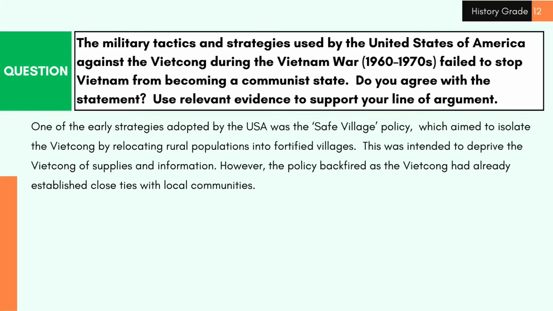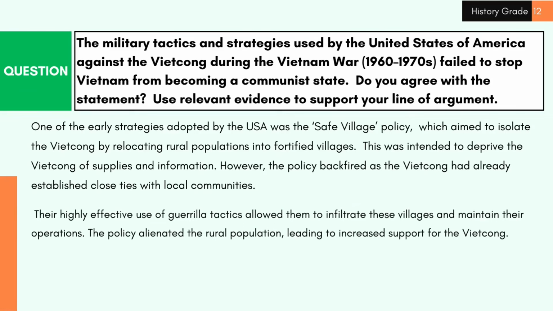One of the early strategies adopted by the USA was the safe village policy, which aimed to isolate the Vietcong by relocating rural populations into fortified villages. This was intended to deprive the Vietcong of supplies and information. However, the policy backfired as the Vietcong had already established close ties with local communities. Their highly effective use of guerrilla tactics allowed them to infiltrate these villages and maintain their operations. The policy alienated the rural population, leading to increased support for the Vietcong.